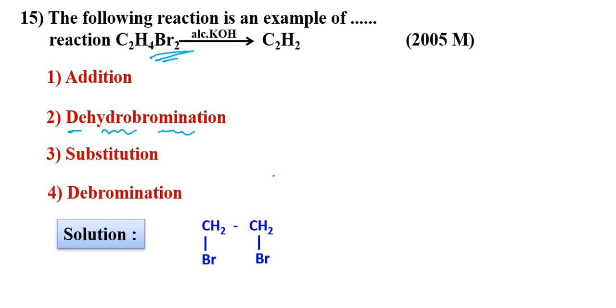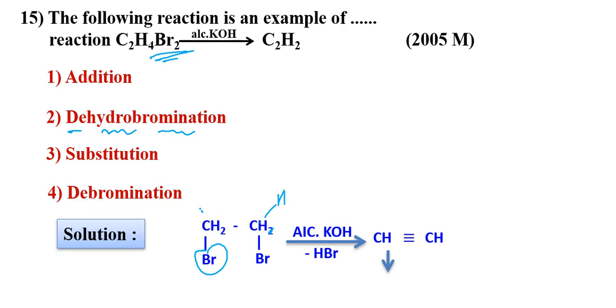You can see the mechanism here. This is the reaction structure. Here this bromine left and one hydrogen also left. Here one hydrogen and this bromine, so dehydrohalogenation left.